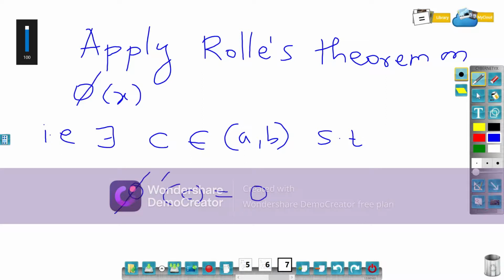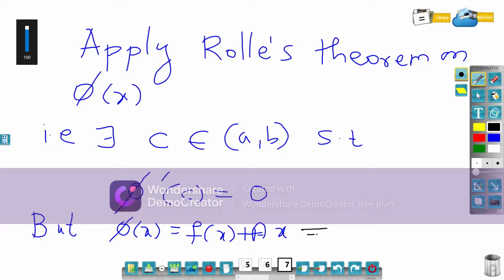But we know phi of x is equal to f of x plus ax. If I differentiate this, phi dash x will be f dash x plus a, since the derivative of x is 1.